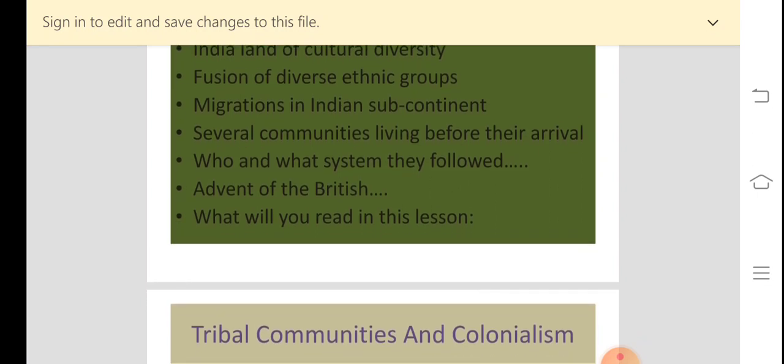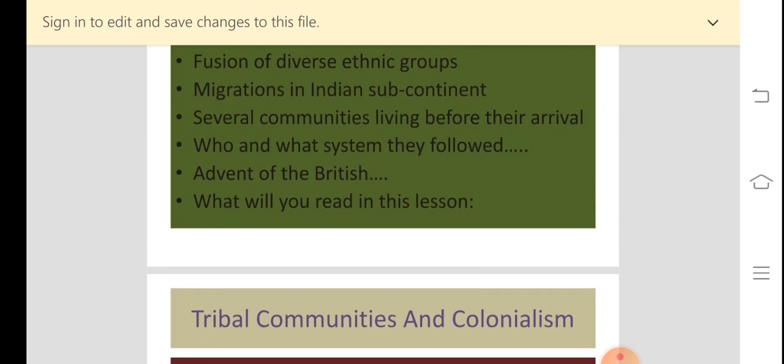Where were these communities, the Adivasis or the tribals, living? They were living in inaccessible, remote highlands and desolate forests. Desolate gives an impression of bleak, gloomy or empty. In such forests, or on the highlands, these communities were living.